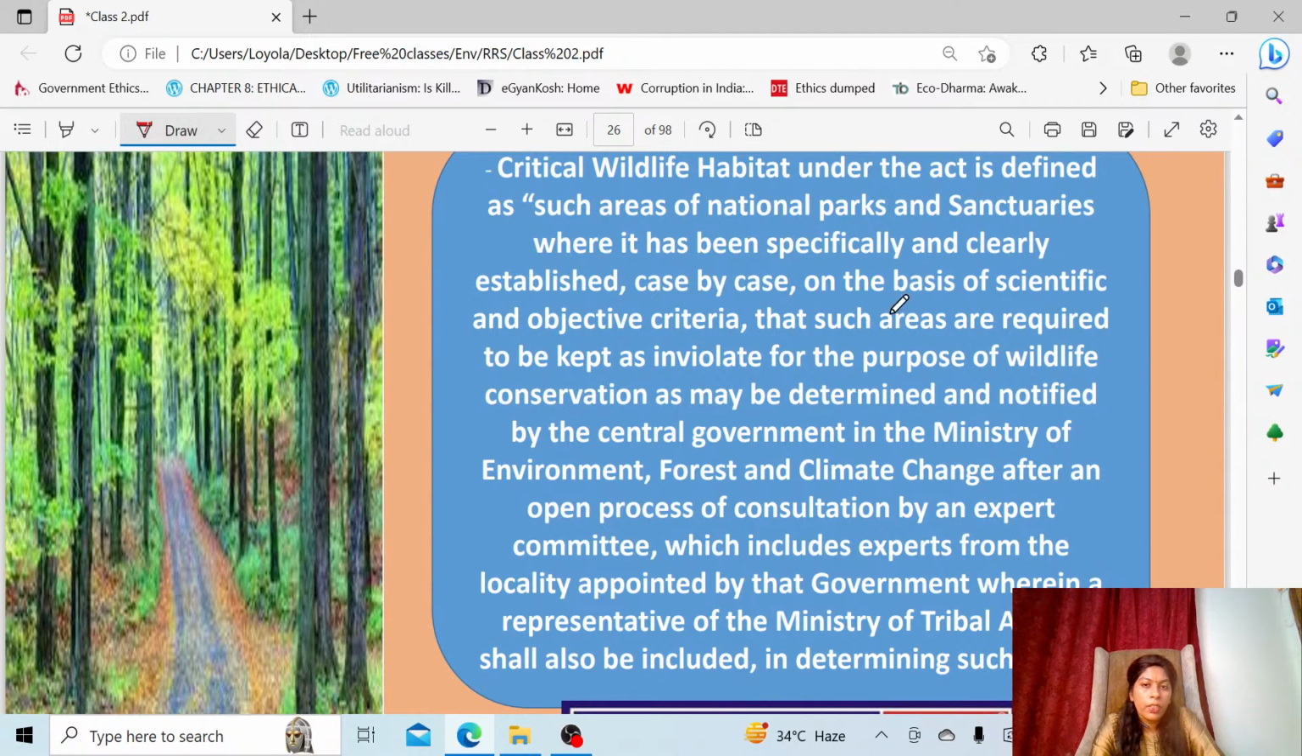So these are some of the ways they are establishing it. Specifically, clearly established case by case on the basis of scientific and objective criteria only. They are doing it to keep it inviolate for the purpose of wildlife conservation, as may be determined and notified by the central government. So now we'll move to the next part.